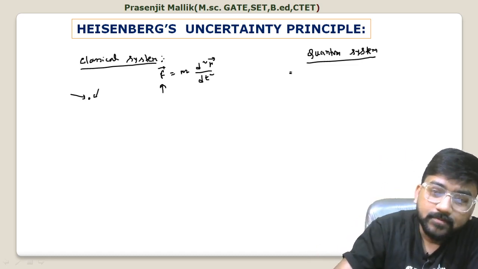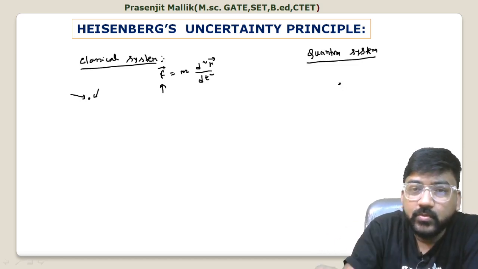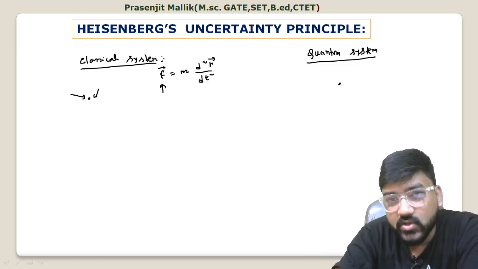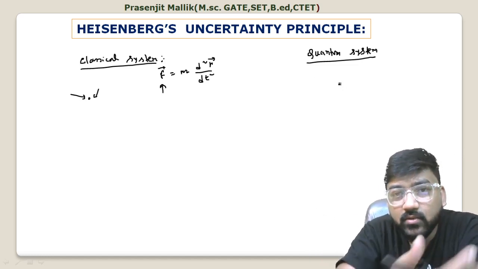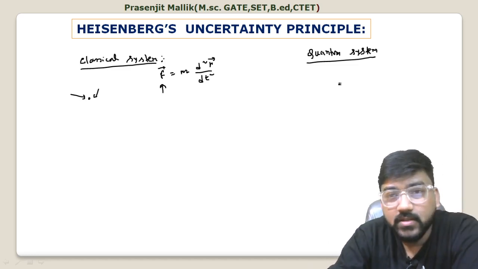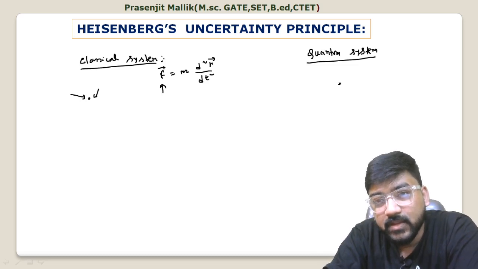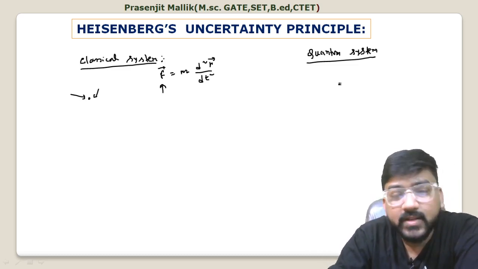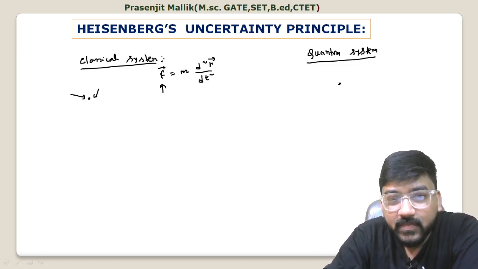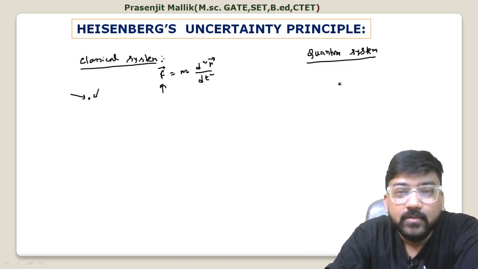So we cannot predict their state. If you talk about the wave, you cannot talk about it being localized. A particle is localized at a particular point, but a wave is not localized; it is delocalized, it spreads. So you cannot find the exact position. So what we have to do is find a different kind of mechanics. We have to substitute, obviously, Newton's law with the Schrodinger equation, which I will tell you about later on. But